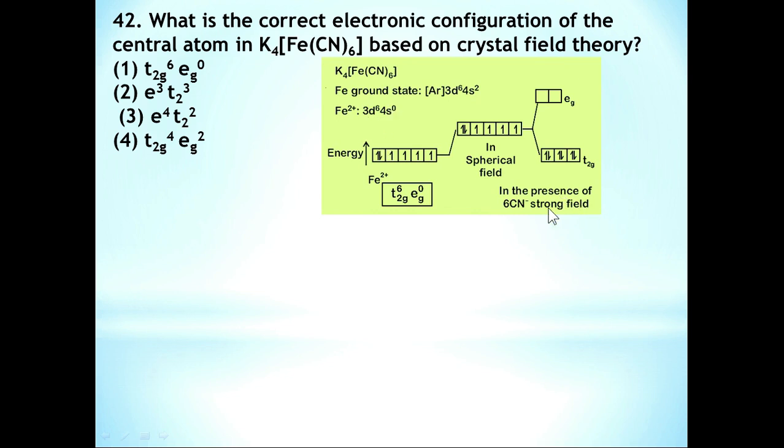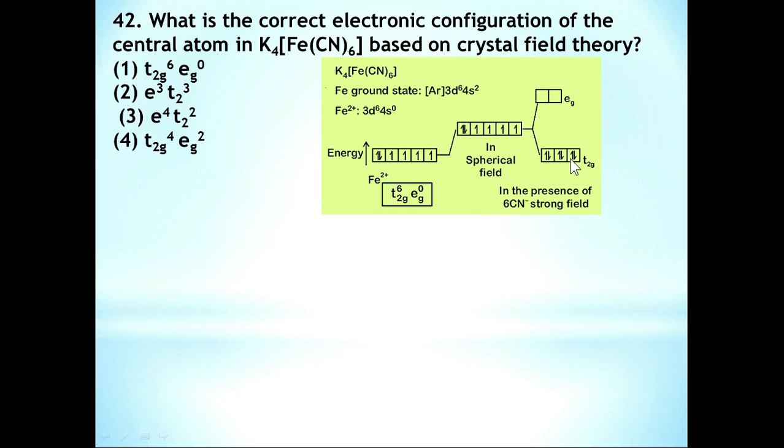In presence of strong CN- ligands, pairing of electrons takes place. Here the energy separation delta O is greater than the pairing energy, so pairing of electrons takes place. You can see this crystal field splitting also.